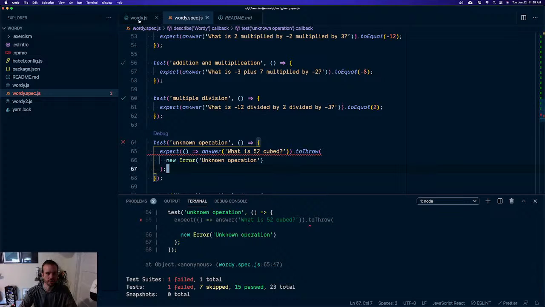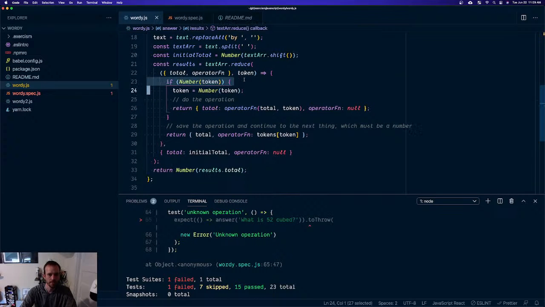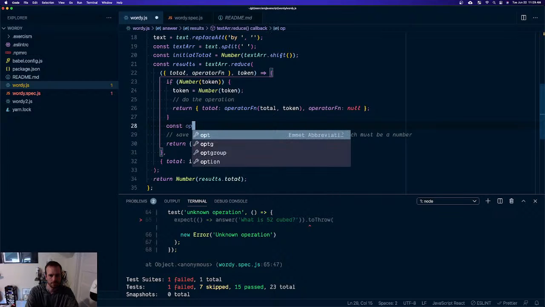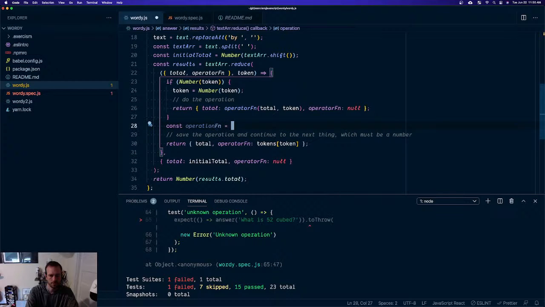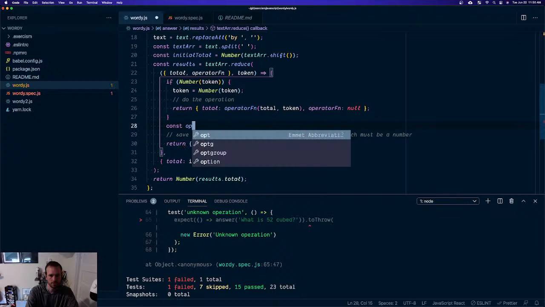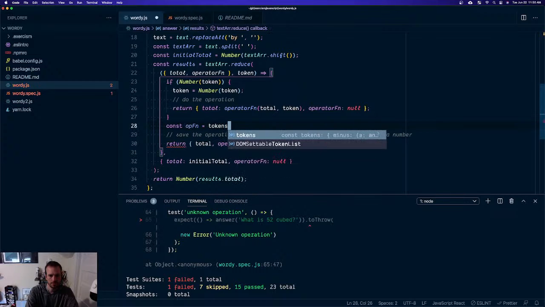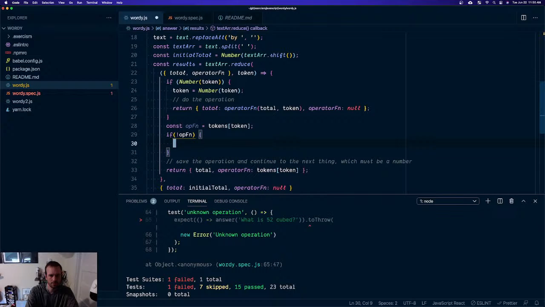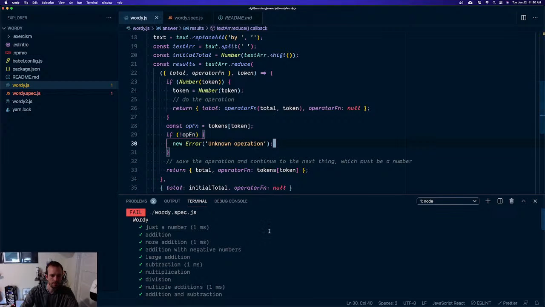We got a token that's not a number or an operation. Come on. Okay, we got a token. It's not an operation, so that shouldn't be there.